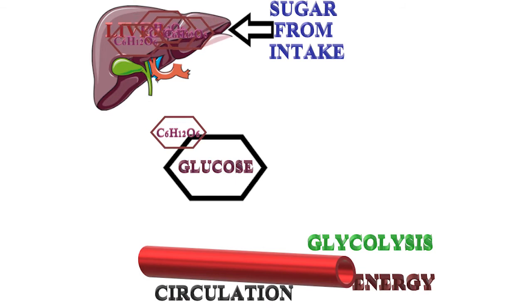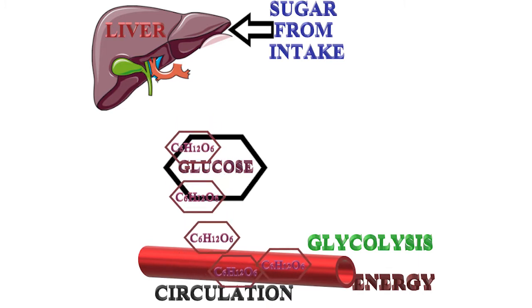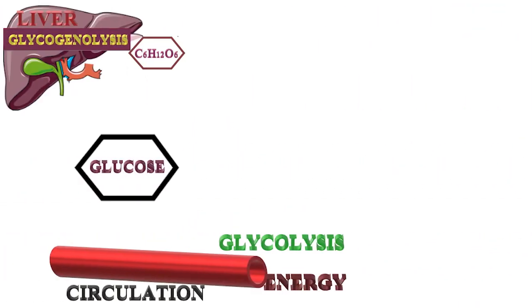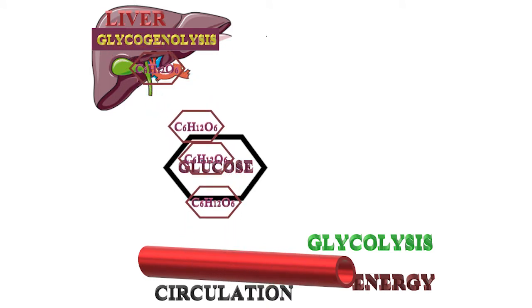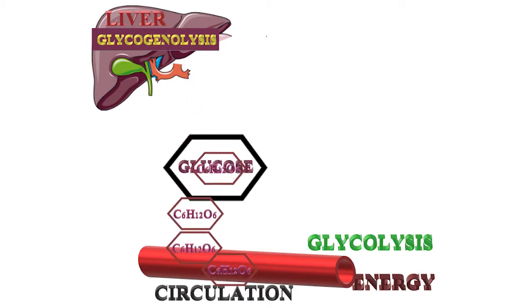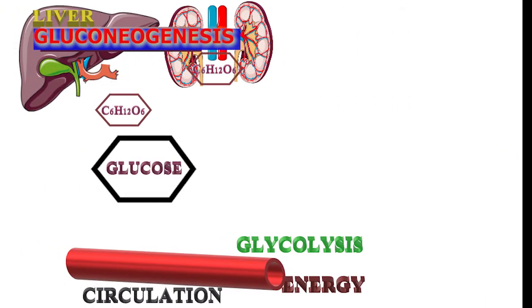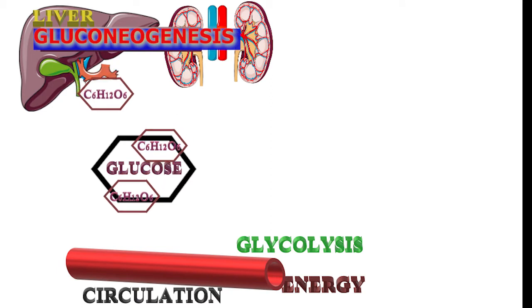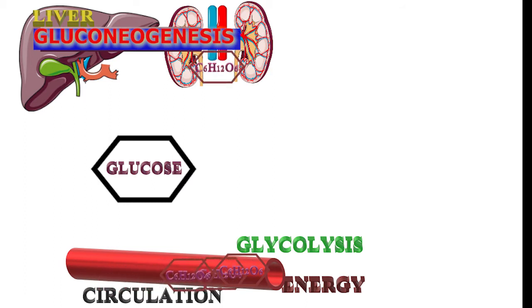A normal balanced diet provides sufficient nutrients to satisfy the glucose requirement of the brain and other tissue by glycolysis. In the early stage of fasting, when glucose from the diet is not available, the liver shifts the metabolism from glycogen storage to glucose production. It's called glycogenolysis. After overnight fasting, most of the glucose is used up from the glycogen storage. The skeletal muscles start using glucose by gluconeogenesis. Gluconeogenesis takes place in the liver and kidneys using lactate, pyruvate, propionate, and amino acids.